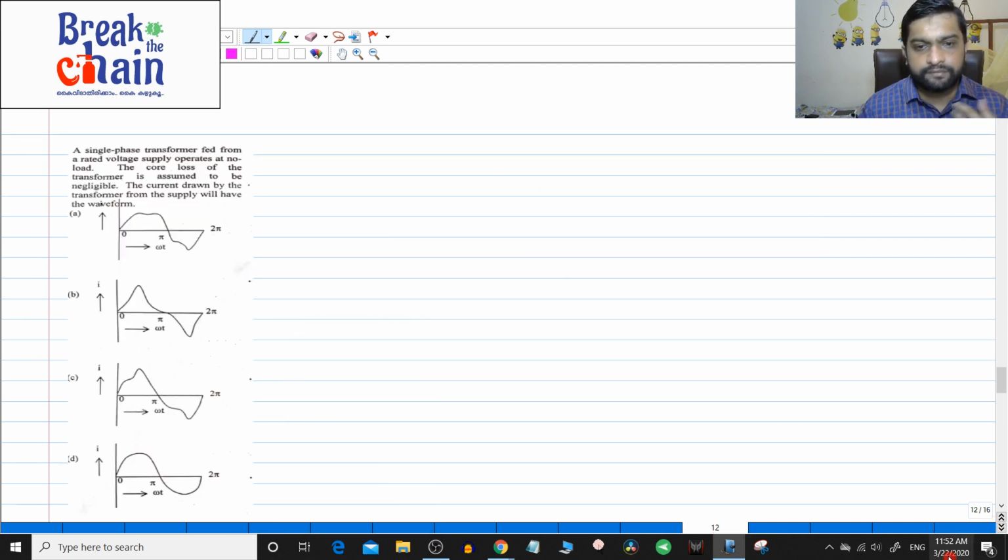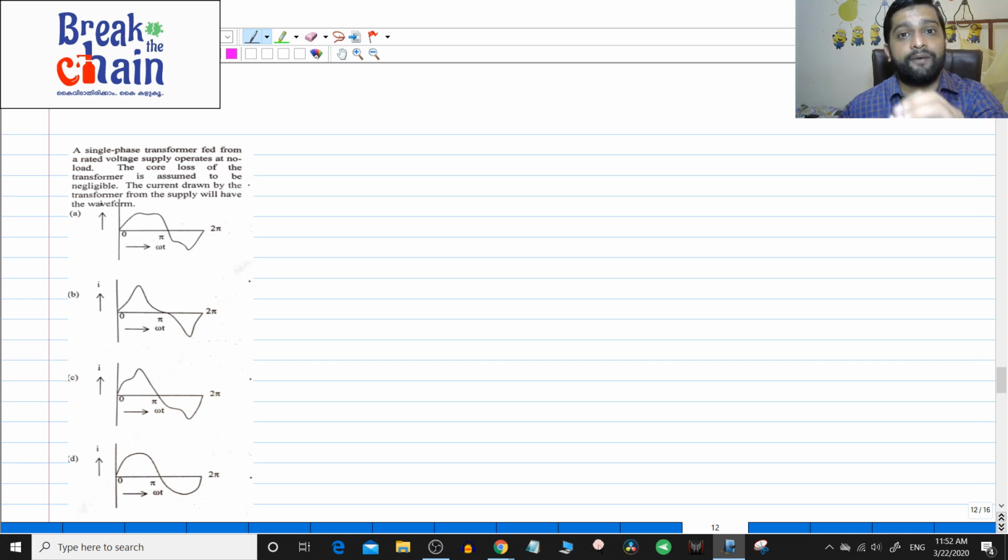Few more questions only. A single phase transformer fed from the rated voltage operates at no load. The core loss of the transformer is assumed to enable the current drawn by the supply will have the waveform. Always important thing is that current drawn from the supply. Supply cannot give you third harmonic currents.